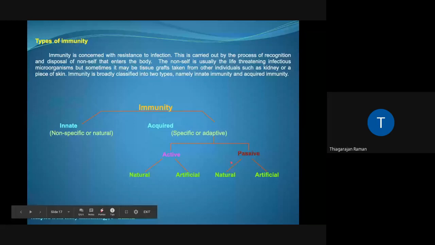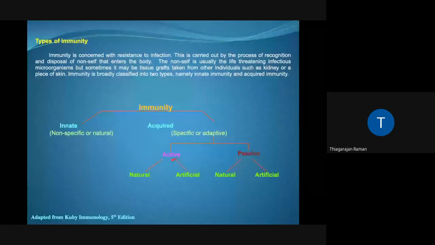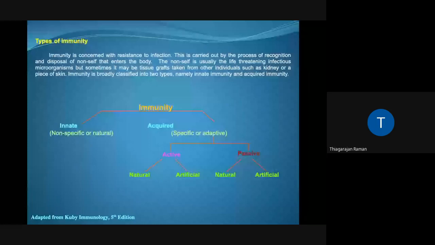So active, when I say active acquired immunity, it means that an individual gets infected with a pathogen, suffers a disease, and then his immune system learns about the disease, which means that his body has adapted to the presence of an antigen. Passive represents the type of acquired immune response, wherein the person is not exposed to the antigen directly, but rather he is exposed to the antibody or preformed antibody.